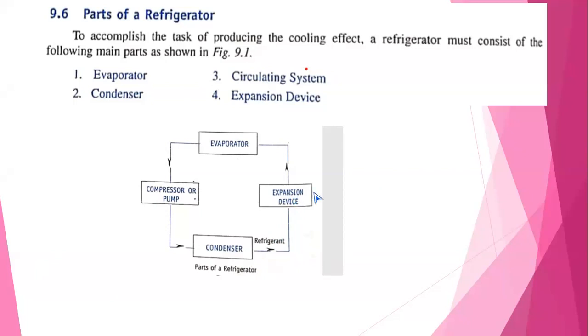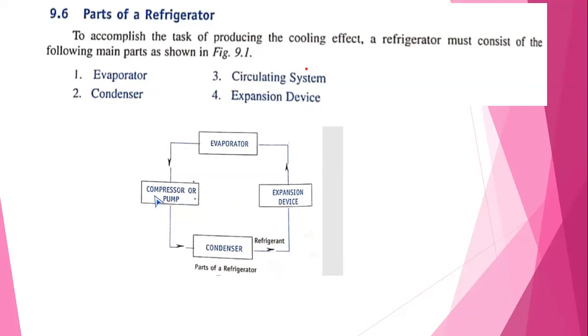Due to the expansion, temperature decreases, pressure decreases, and then from the expansion device, the freon is fed to the evaporator. There, the evaporation of the refrigerant takes place. Then, at low pressure and low temperature, the refrigerant is fed to the compressor.